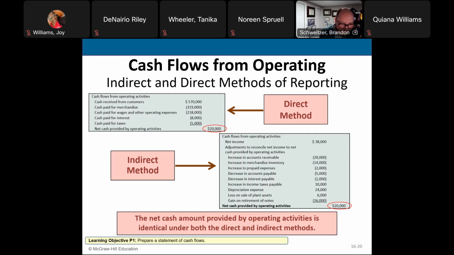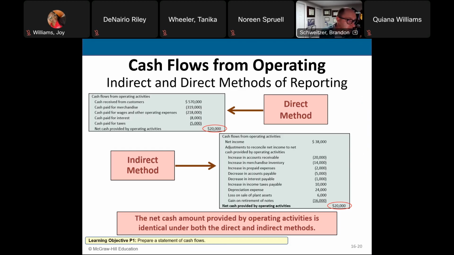I'm sorry, plus accounts payable plus interest payable, and then minus taxes payable, minus depreciation expense, minus the loss on sale of plant asset, plus a gain on the retirement of a note equals the net cash provided from operating activities. You see why we call it indirect method.